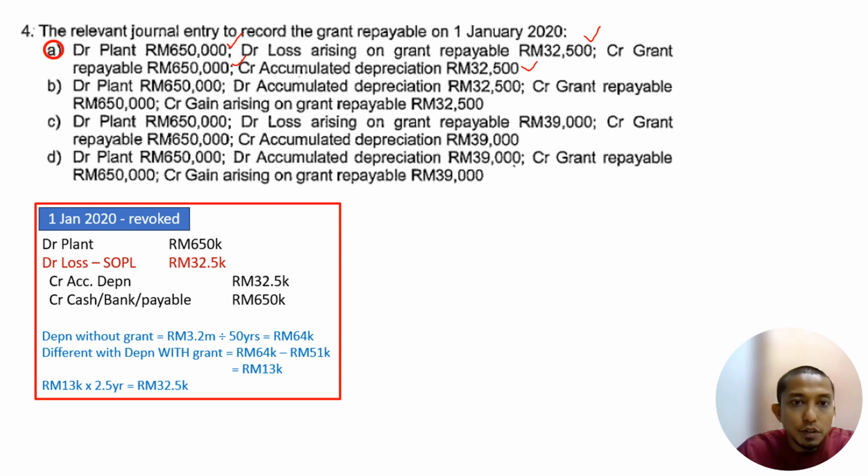The rest is wrong, because even though plant is correct, accumulated depreciation shouldn't be on the debit side. So wrong. Plant is correct, but loss arising is not 39,000. So wrong. Again plant is correct, but accumulated depreciation is not 39,000. Wrong also. So the answer is A.